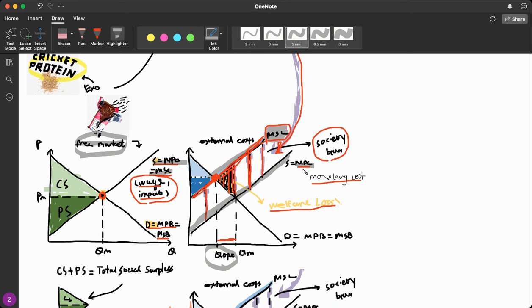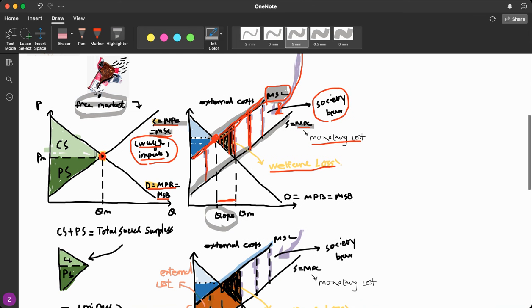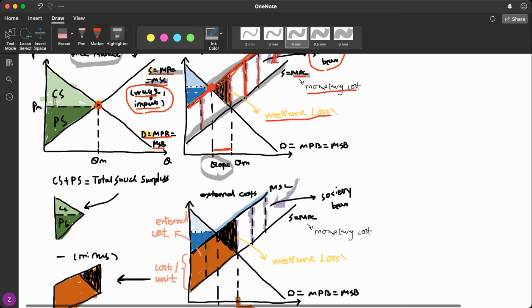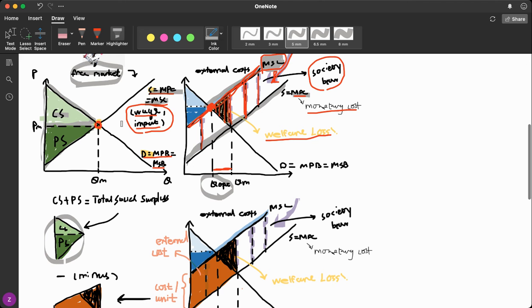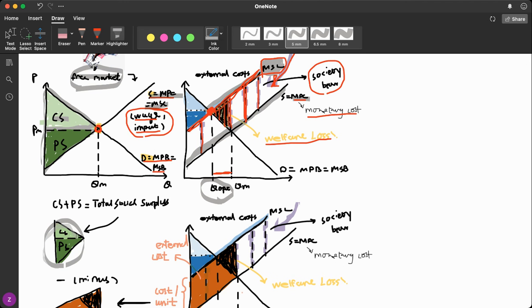So let's go back to our free market here. And I believe that you already know how to calculate the consumer surplus, producer surplus, and total social surplus, right? So for timing purposes, I'll quickly mark the boundary here. So this upper triangle is the consumer surplus, and above my supply curve, we have our producer surplus here. And when we add them up, we have our total social surplus or benefit.